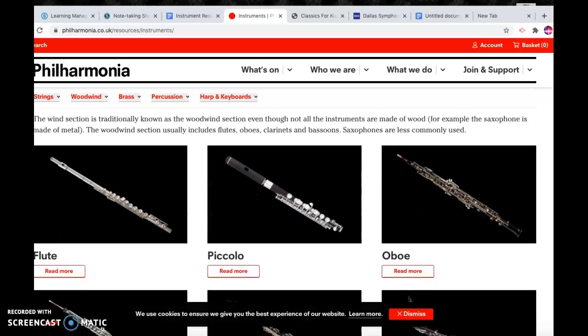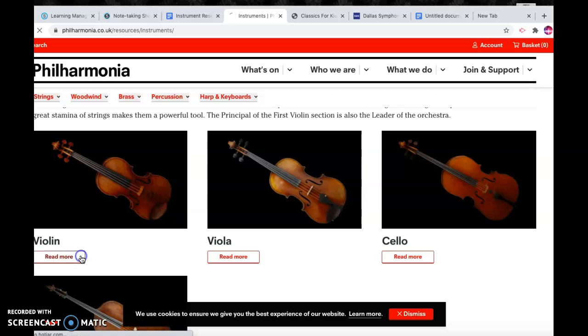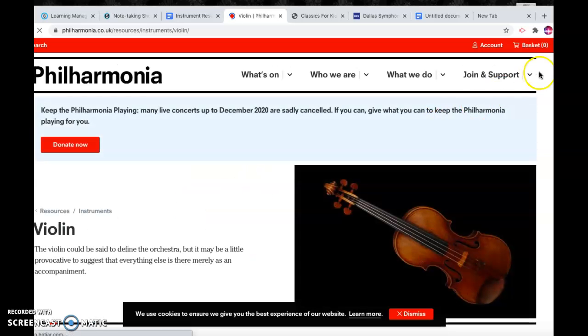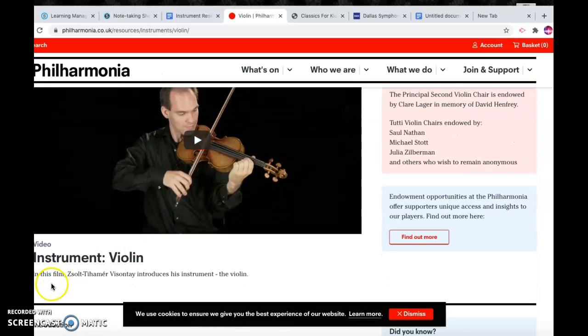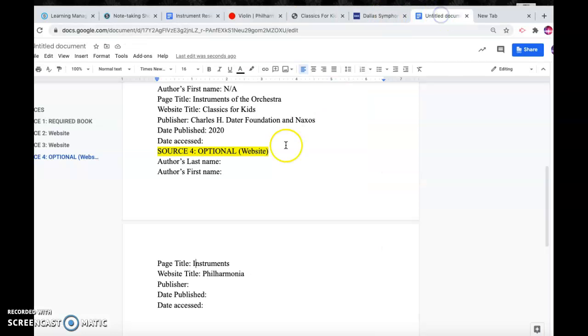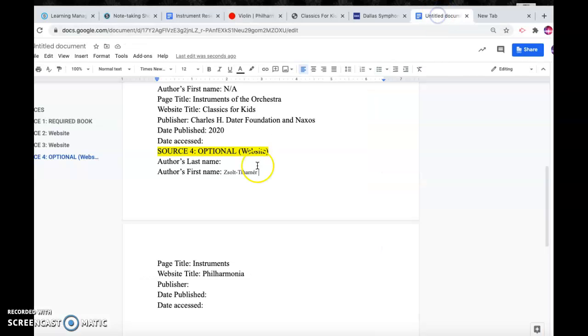And I think the way that this will work for an author is each of the instruments. So you would have to choose your instrument. It's going to be different for each of you. I'm going to go to violin. And when we look at violin, we have a person who is going to play. So I'm going to take that first name, see if it'll copy over for us. Yep, it did. And I'll go over here and I'll copy his last name. And we're going to assume that he wrote this because he's the one showing this.